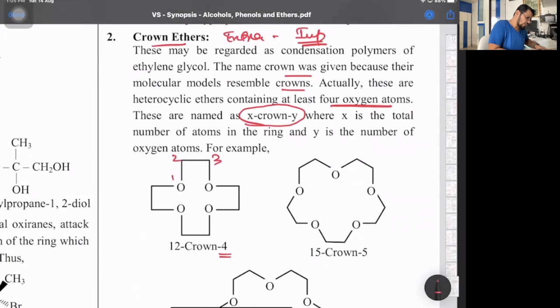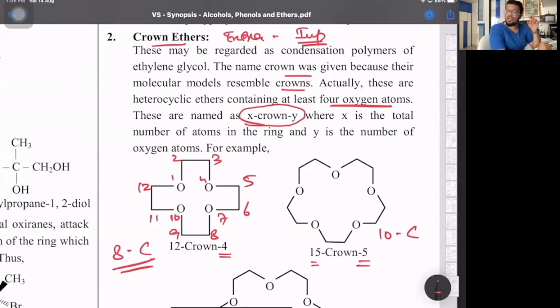1, 2, 3, 4, 5, 6. So the number of carbon atoms is 8. In the same way, 15 crown 5. So you'll have a total of 15 atoms, 5 are oxygen. So there'll be 10 carbon atoms.